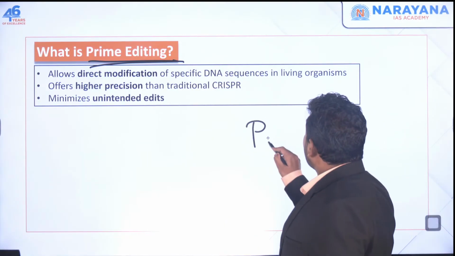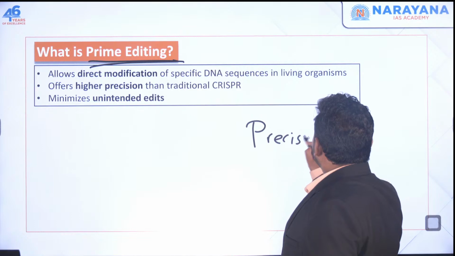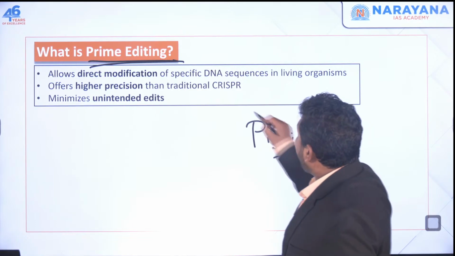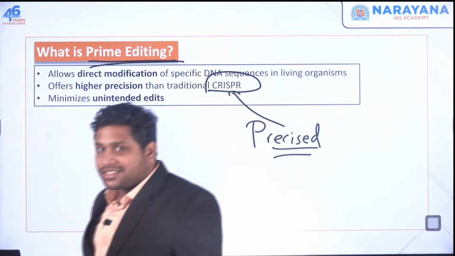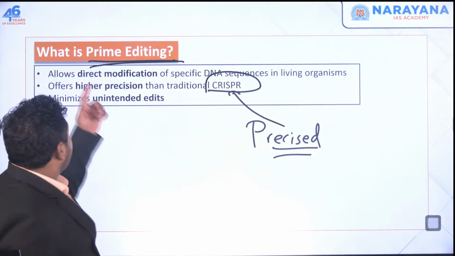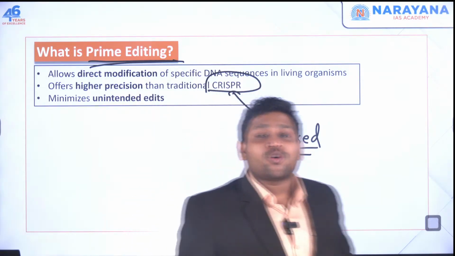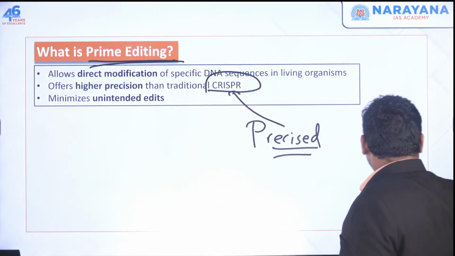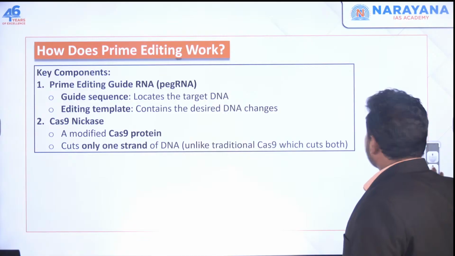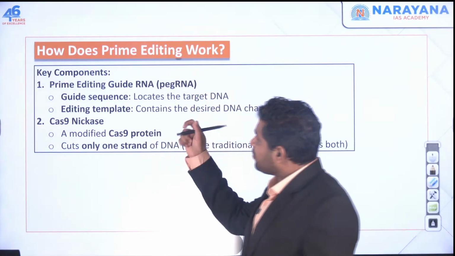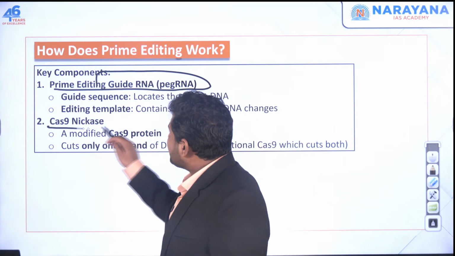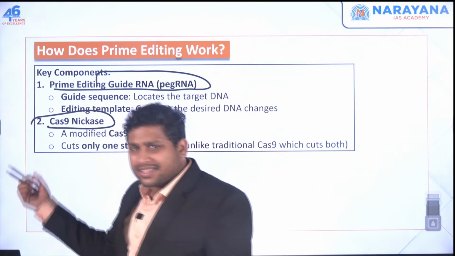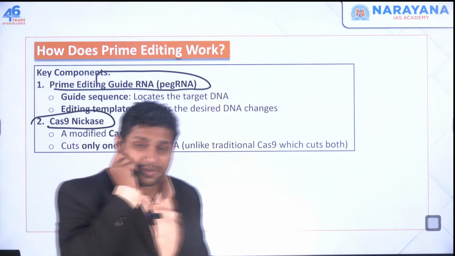and this will be done in a more precise manner as compared to your CRISPR-Cas9 technology. The traditional CRISPR-Cas9 technology, as compared to it, this prime editing will be much more precise. Okay. Now, how it will be done? So there are some technical parts like this prime editing guide RNA is there. Cas9 is over here. The Cas9 is the same as the Cas9 we saw in CRISPR.